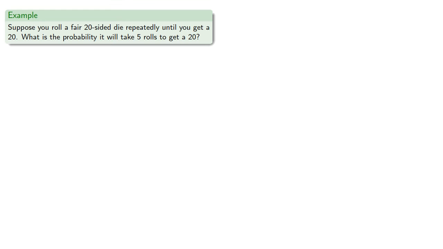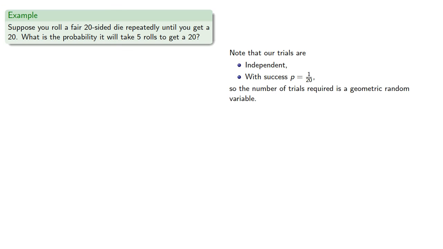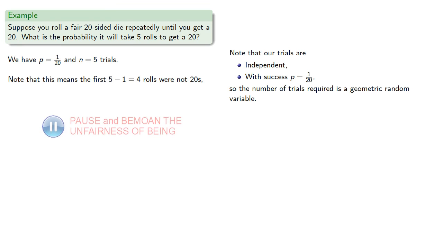For example, suppose you roll a fair 20-sided die repeatedly until you get a 20. What is the probability it takes 5 rolls to get a 20? So note that our trials are independent, with probability of success 1/20, so the number of trials required is a geometric random variable. We have our probability and the number of trials, and note that this means the first 4 rolls were not 20s,